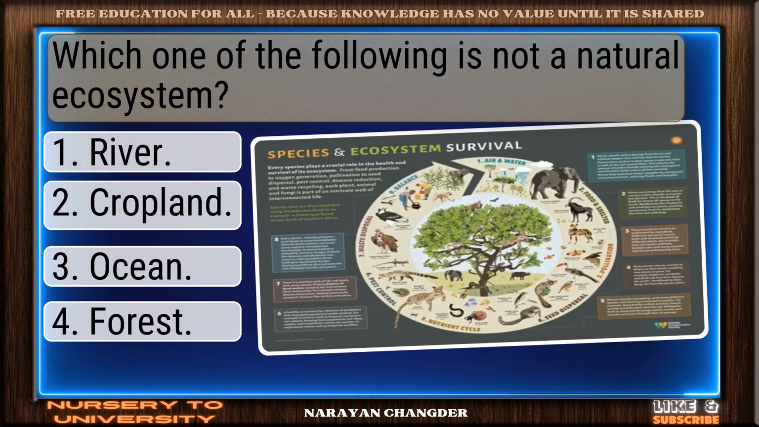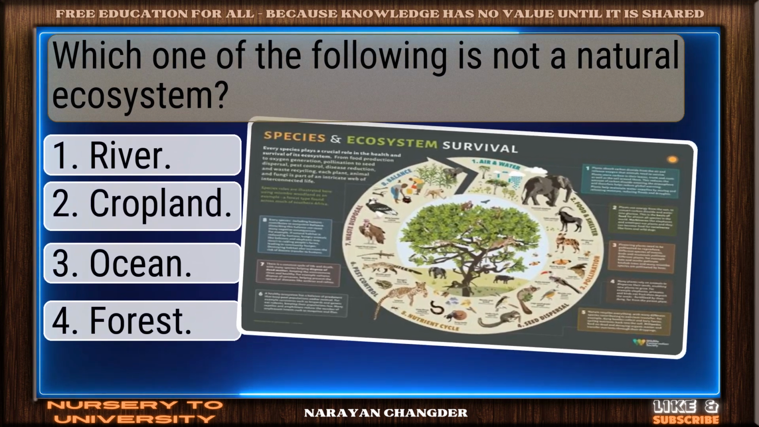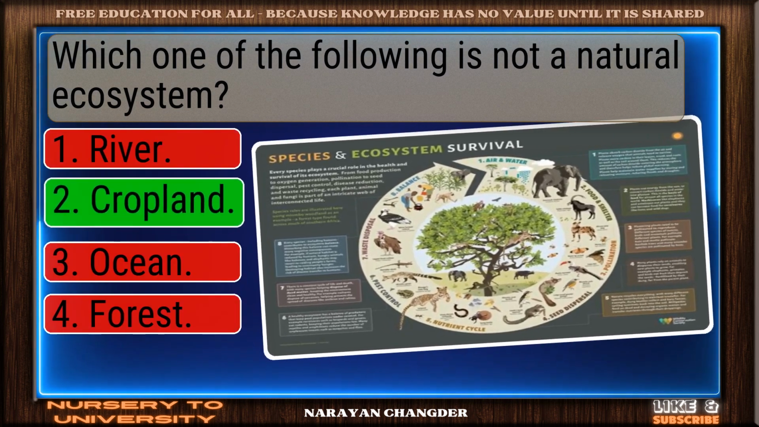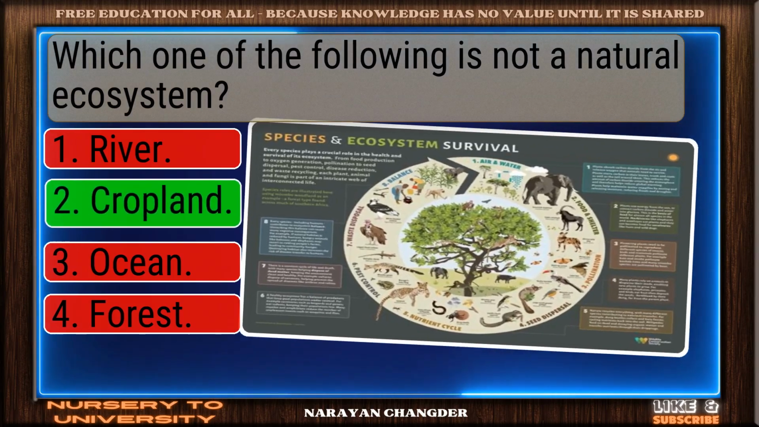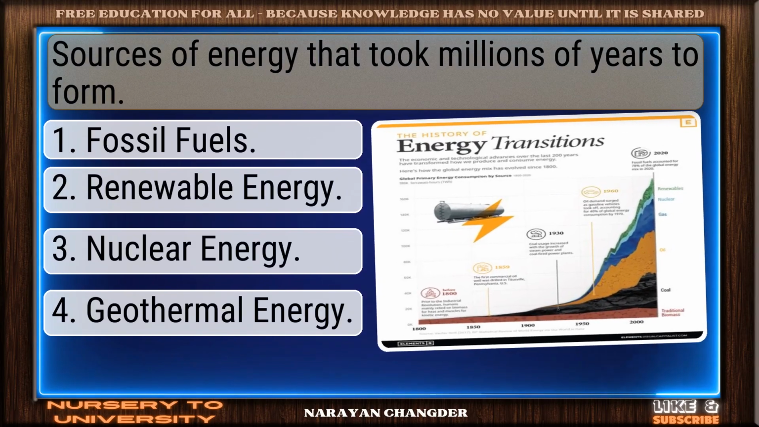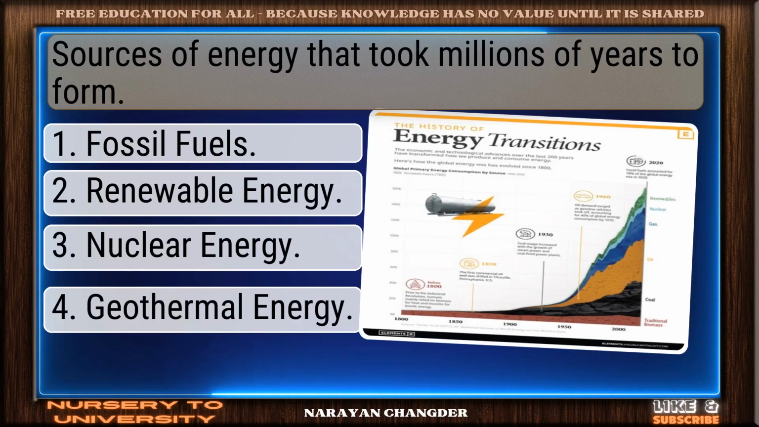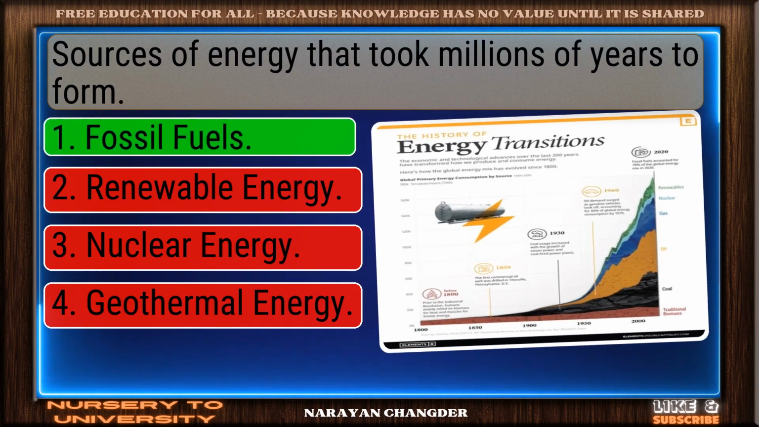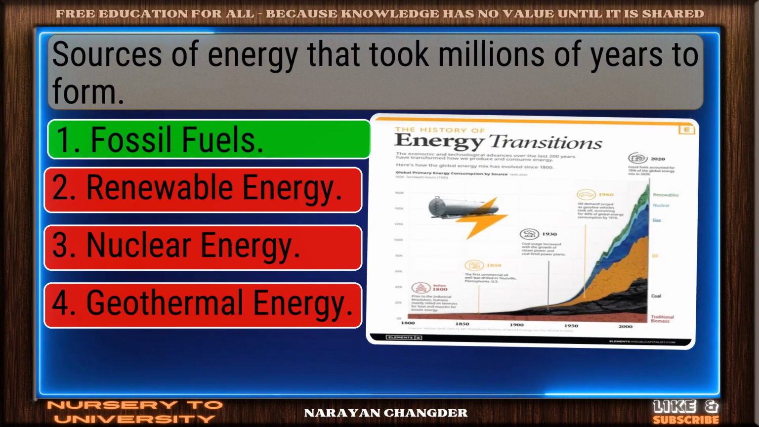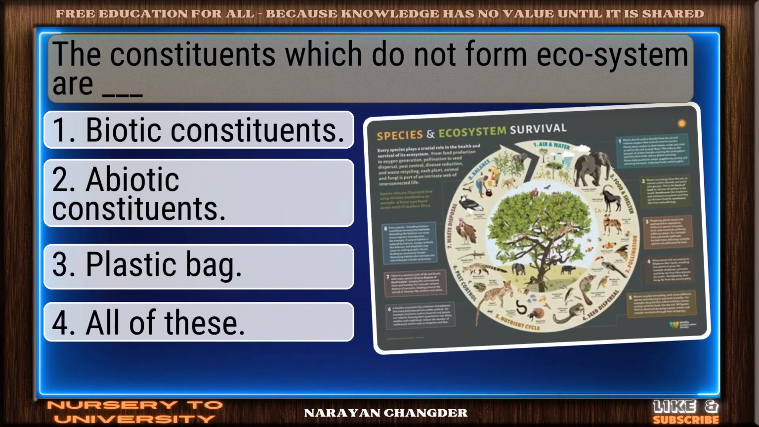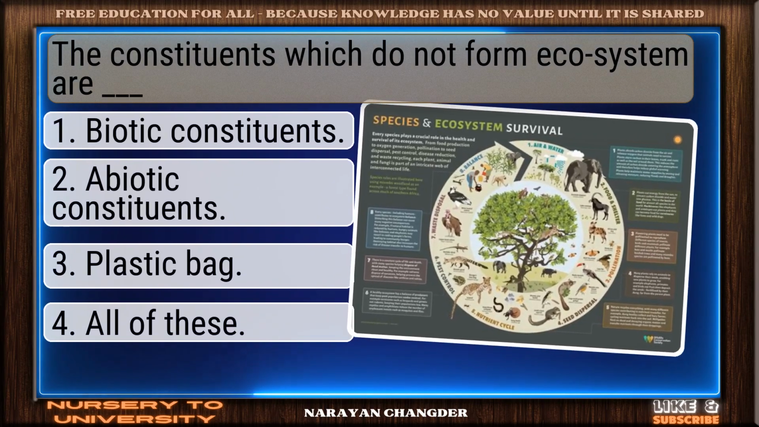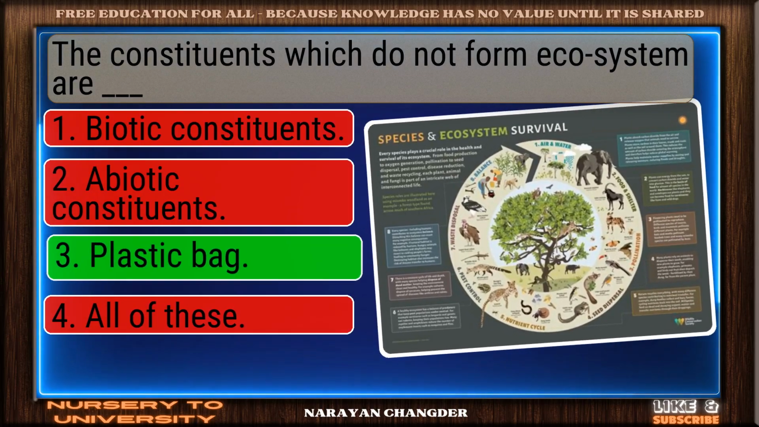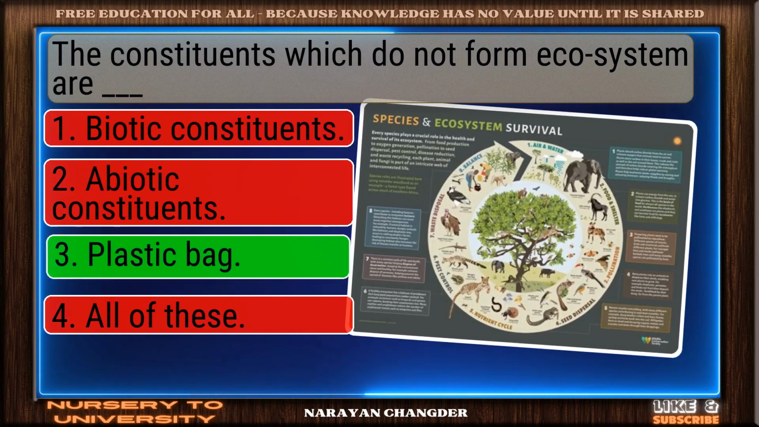Which one of the following is not a natural ecosystem? Nice selection. Cropland is correct. Sources of energy that took millions of years to form. You chose fossil fuels. Correct. The constituents which do not form ecosystem are dash. Strong choice. Plastic bag is right.